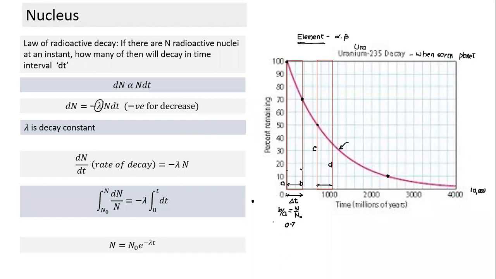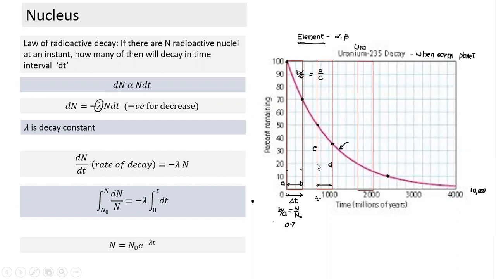What we know from property of exponent curve, I will not prove it again, but what is B by A, which is ratio at the end of this interval divided by beginning of interval, is equal to what? B by C. So here also, at the beginning of interval, this was 50. What would be the value at end of the interval? Looks like 35. Again, the same ratio. So if I set my clock 0 as t equal to 0 here, this becomes my initial number, and this becomes my final number in a time interval delta t, which is same as before.